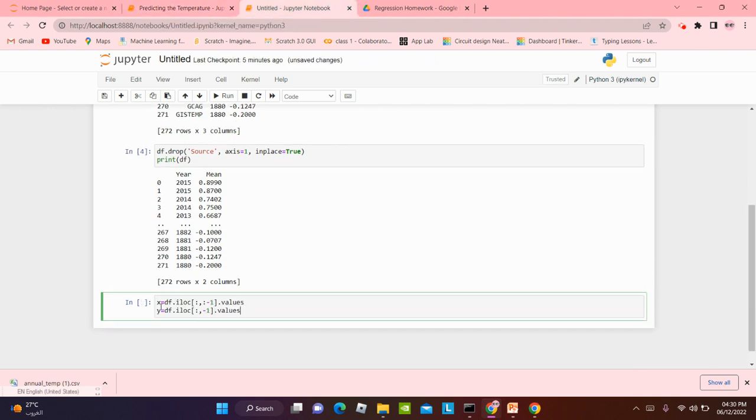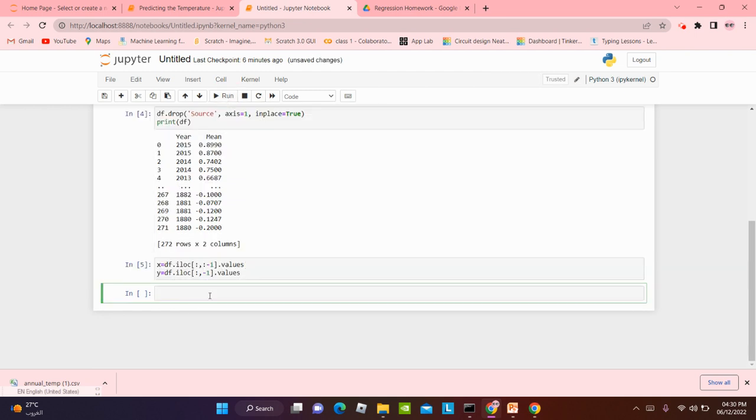So x equals df.iloc, we're gonna put one colon just like this. It's not this colon, guys. Don't confuse it for a semicolon. It's just a colon. We're gonna give comma another colon with -1, and then we're gonna close the brackets. Dot values. Same for y, but we don't need to give that extra colon. Like here, it will be the same, but we don't need it, so we're gonna remove it. Now we're gonna run it, and it ran successfully.